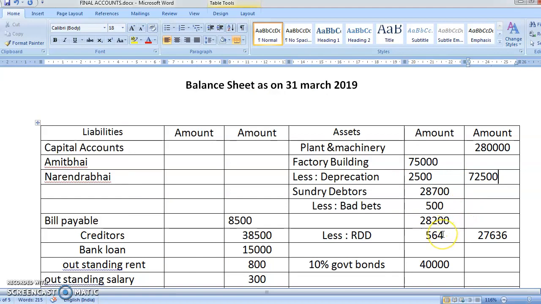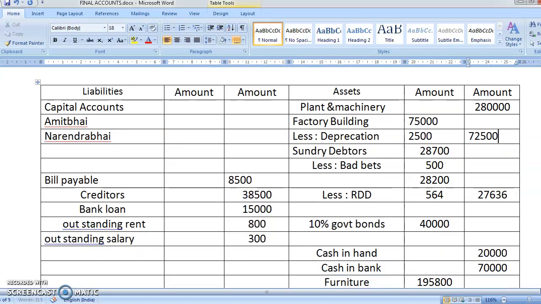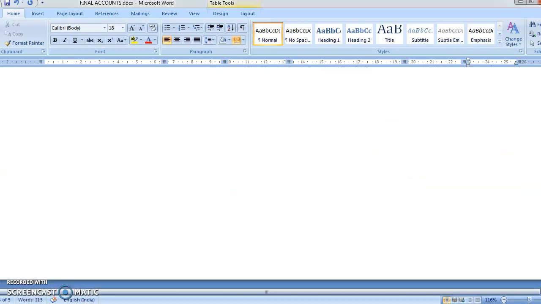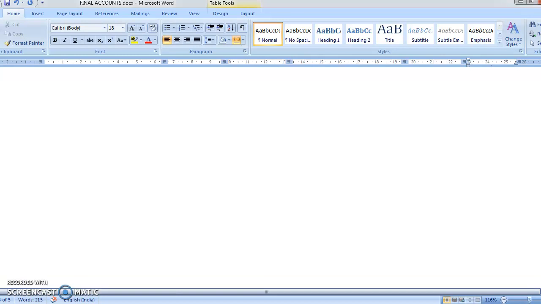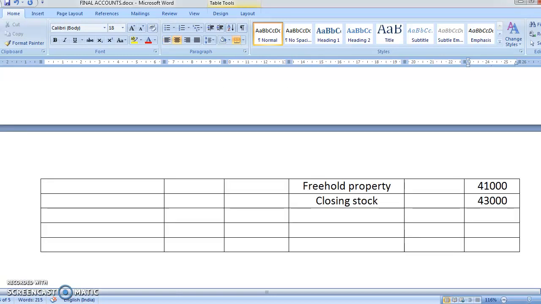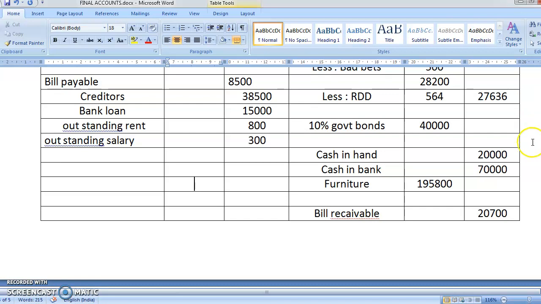The second depreciation is about the furniture, that is 1,800. So you'll write here furniture, less depreciation.